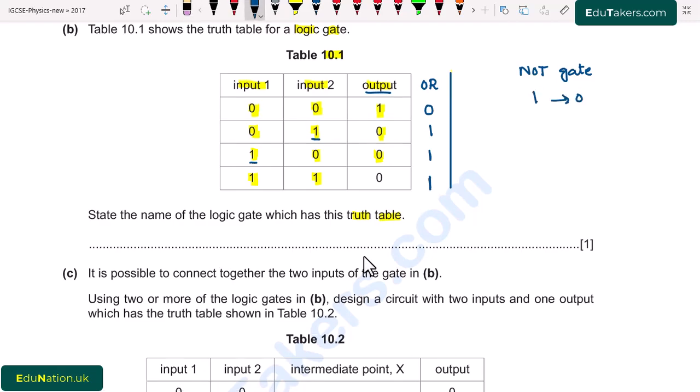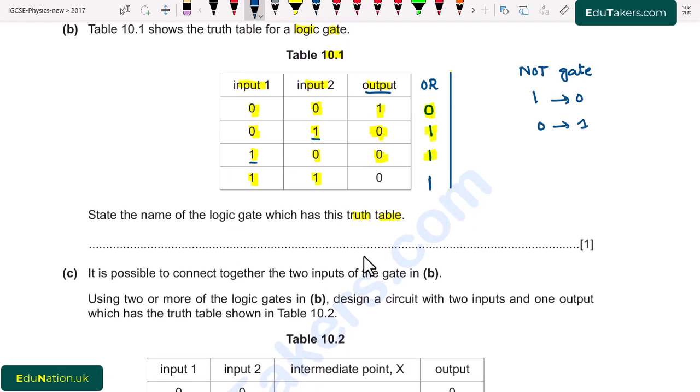One into 0 and 0 into 1. We can see from here that the output of OR gate is 0. So when we apply NOT gate over it, it becomes 1. Next here is 1 and it becomes 0. So here is 1, it again becomes 0. It means that we have applied NOT gate over OR.